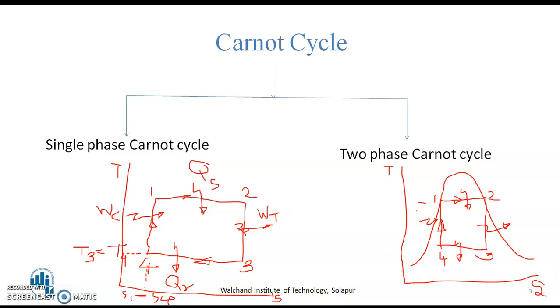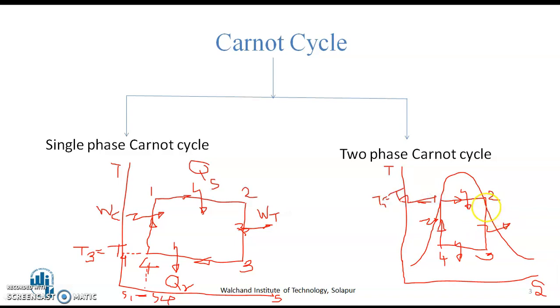Now, in the two-phase Carnot cycle, the fluid undergoes phase change from saturated liquid to saturated vapor. During heat supply process, it gets converted from 100% liquid to 100% vapor form, and temperature also is constant. So T1 is equal to T2.